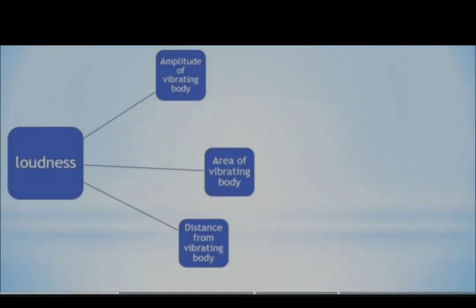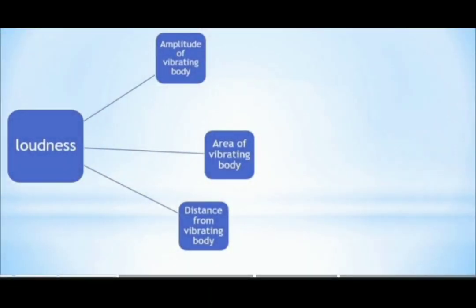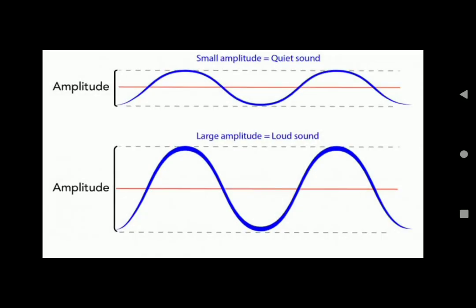Well, I hope, students, this video cleared the concept of loud and faint sound. Loudness of sound depends upon three factors. Number 1 is amplitude of the vibrating body, number 2 is area of the vibrating body, and number 3 is distance from the vibrating body. What is amplitude of the vibrating body?